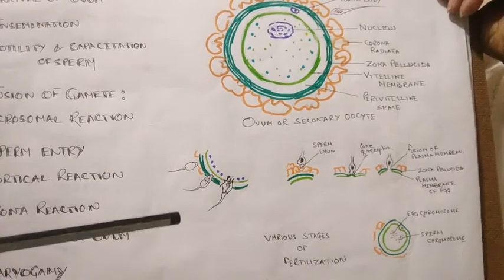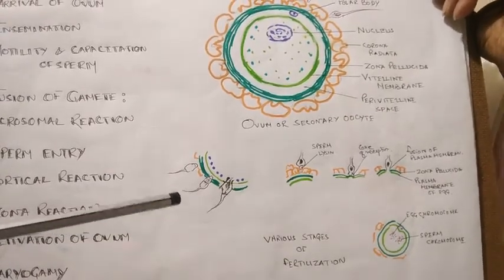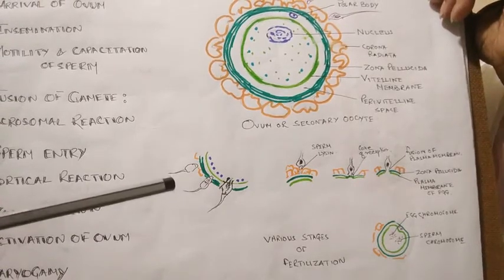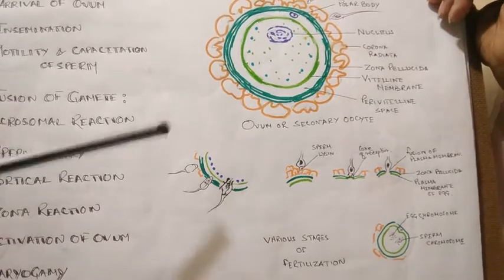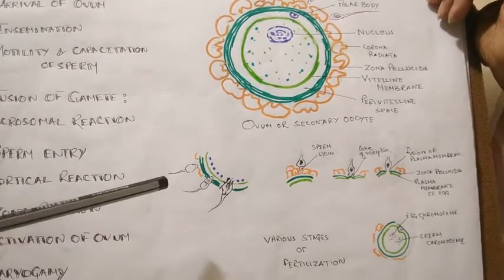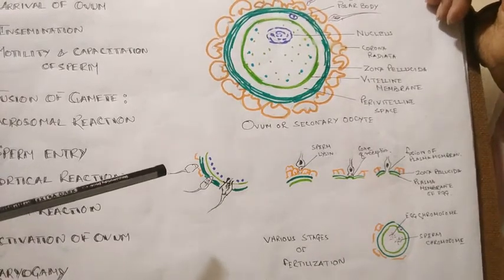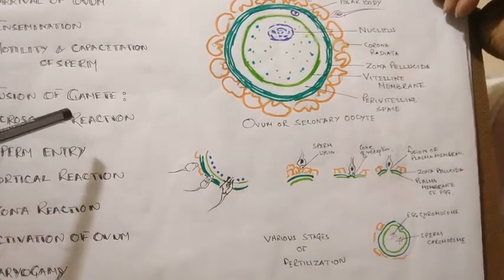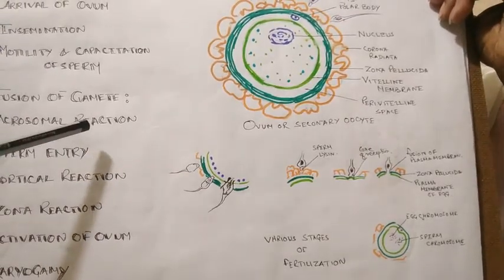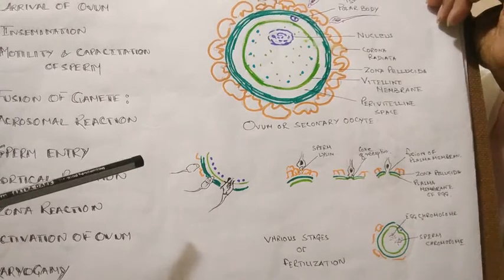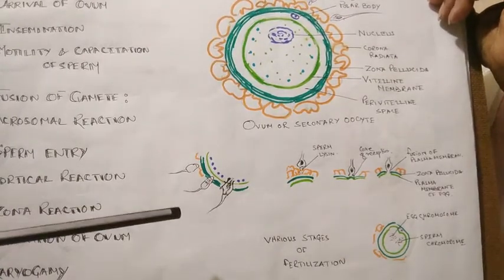Now, next is the fusion of the gametes. Already the sperm has reached the ampullar isthmic junction. The ovum is already there in the ampullar isthmic junction. So, next will be the fusion of gametes. In fusion of gametes, we will discuss certain subphases, and number one is the acrosomal reaction.